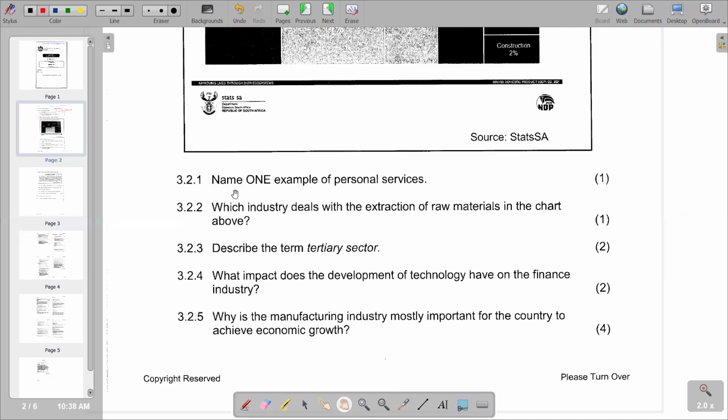Then I believe that the first question says: name one example of personal service. A personal service involves individual efforts. An example that we can give in terms of a personal service is medical services. A medical service can be a personal service. So basically, we can just try to break them down here, whereby we are talking about medical services, and also we can talk about financial services.